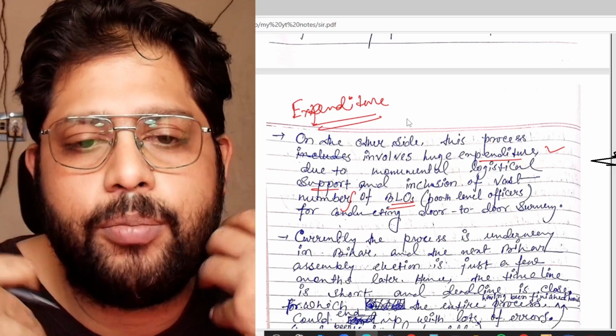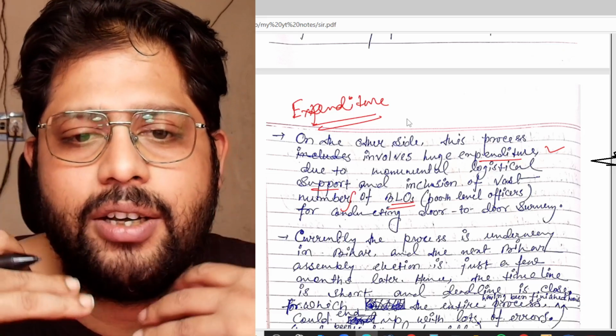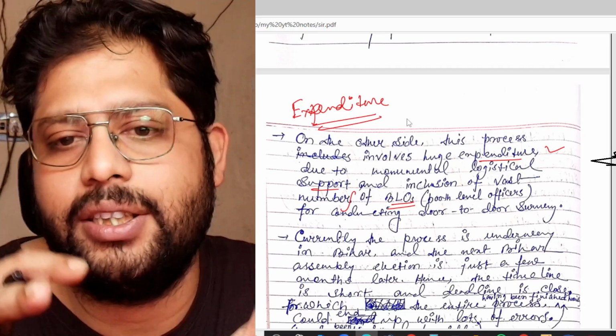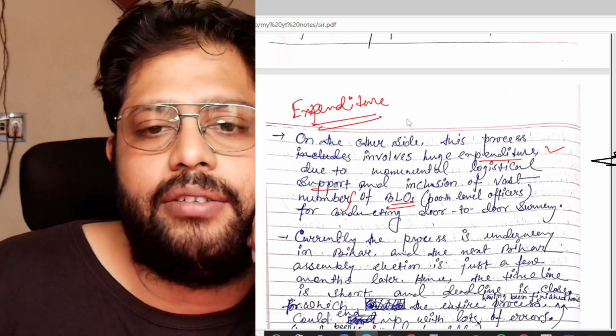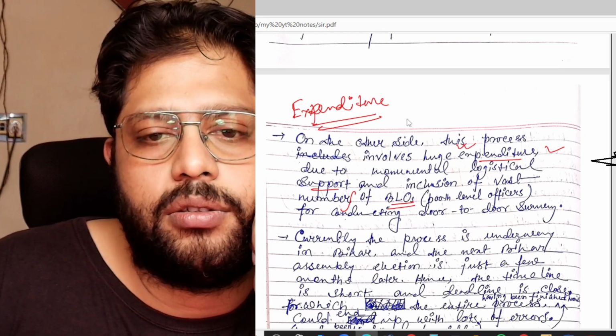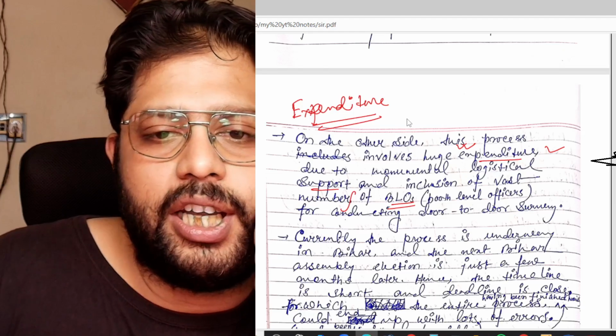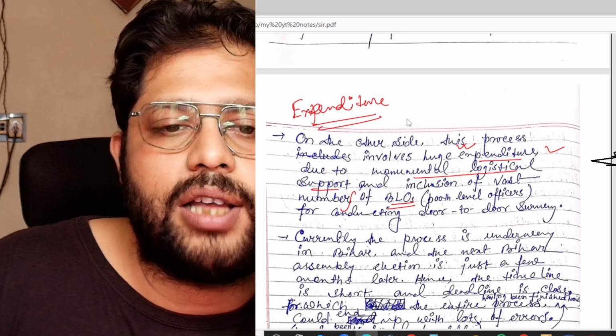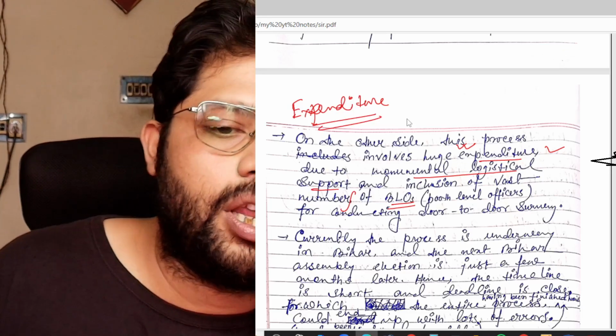Therefore, we have to employ a lot of BLOs. So it is going to be a very costly activity. It will involve a lot of expenditure.